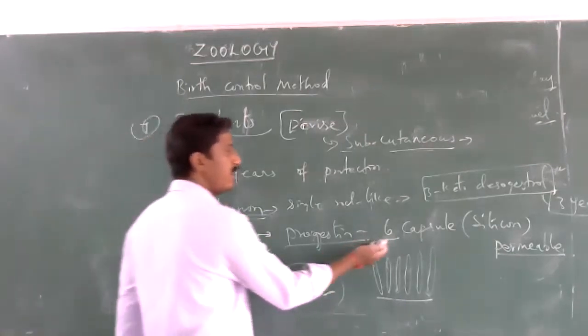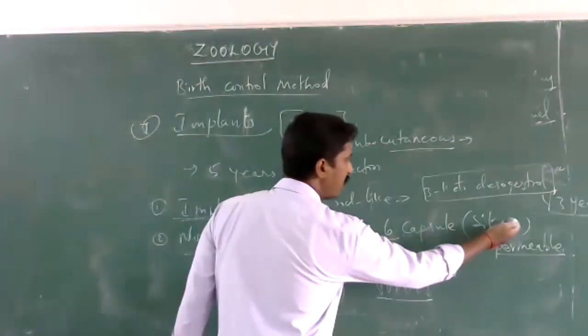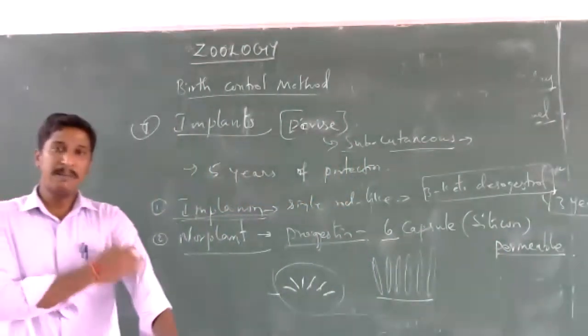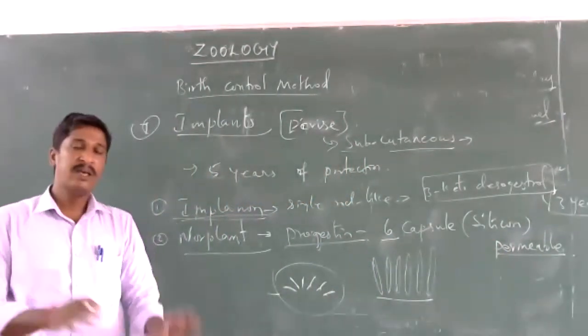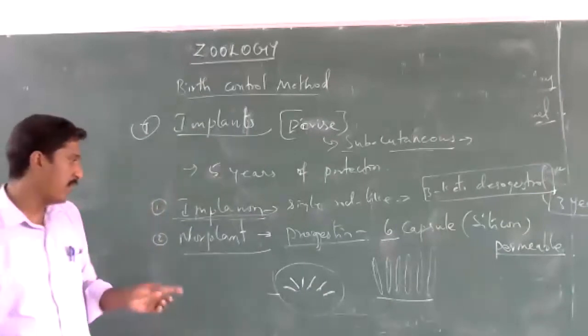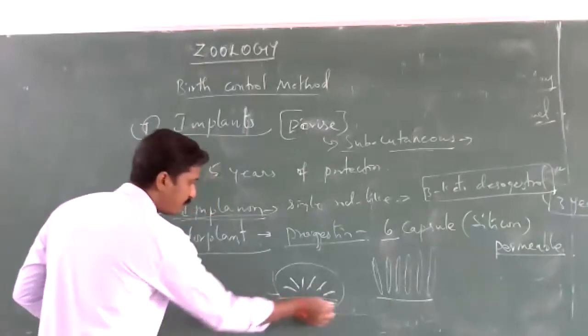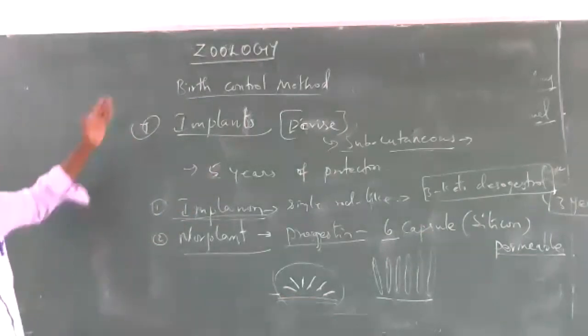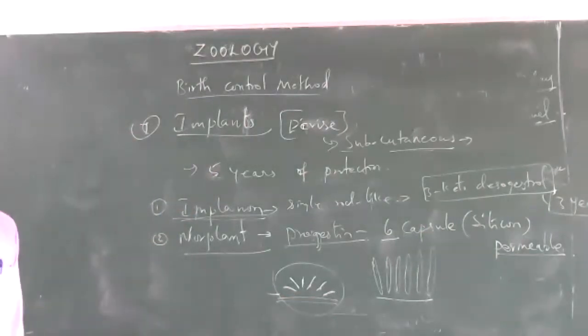It has 6 capsules covered by a permeable silicon sheet, fixed subdermally in a fan shape. This is another type of birth control method.